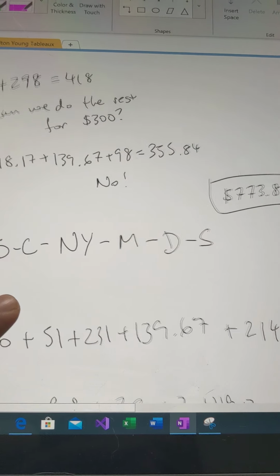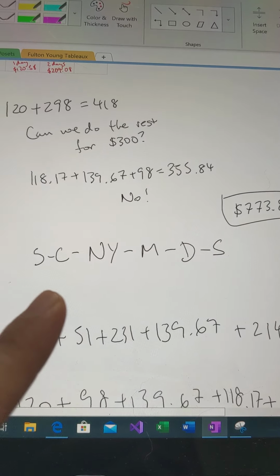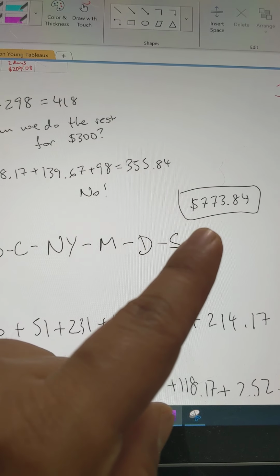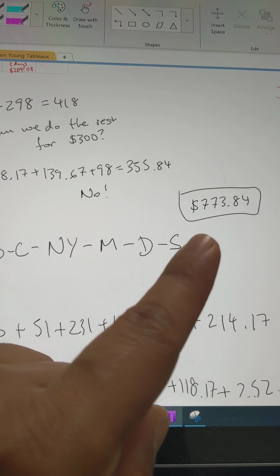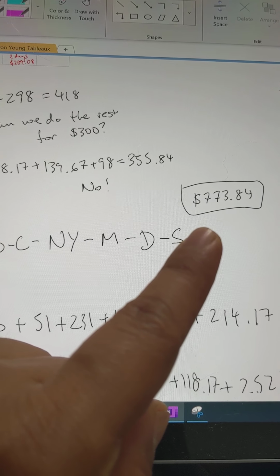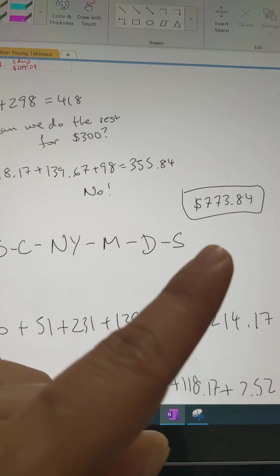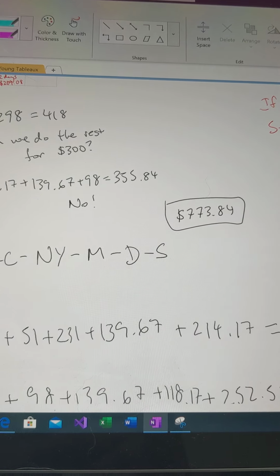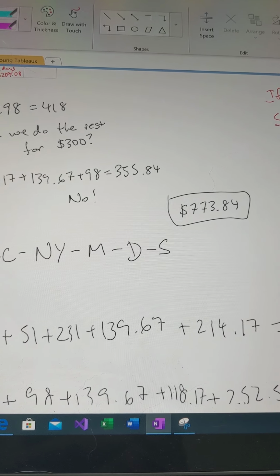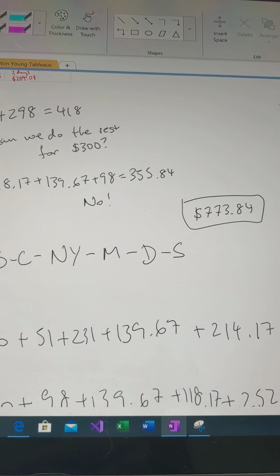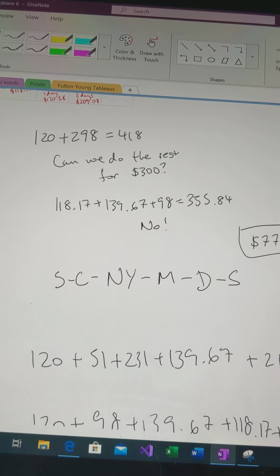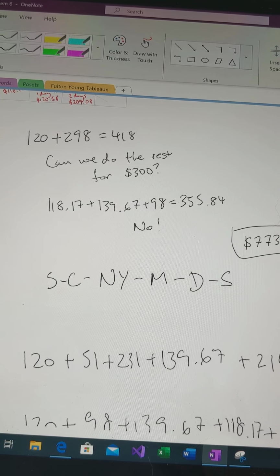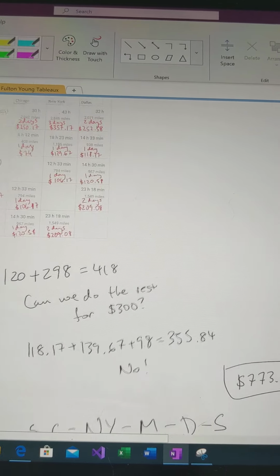So we're going from Seattle to Chicago to New York to Minneapolis to Dallas to Chicago. We can do that for $773.84. So that's a bit over budget. So your first question might be to ask the person who's traveling, well, can you find another $75? Because if so, this is easy. 5 days, you can do your traveling. The driving is not too bad.